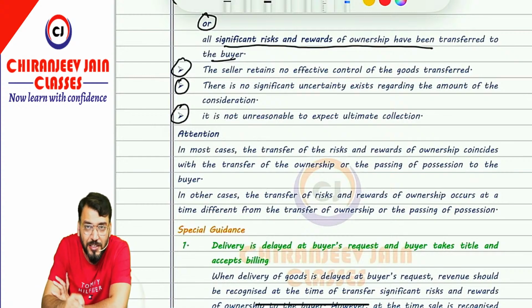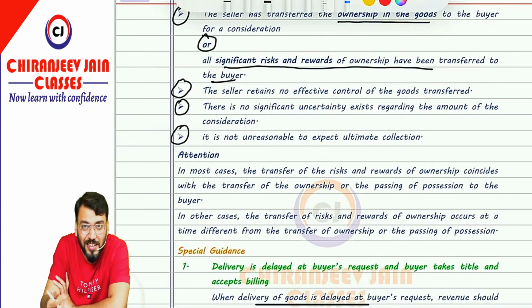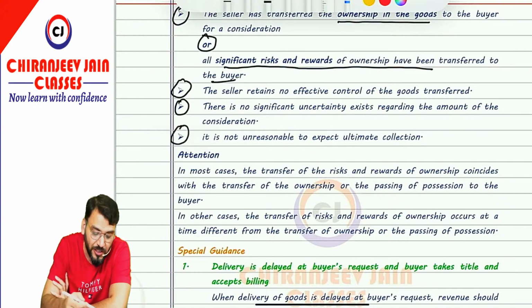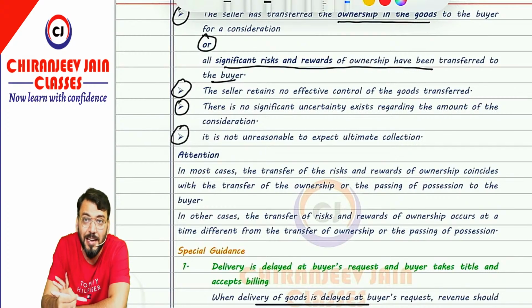Then the third and fourth conditions are very important, and these are the conditions for all revenue recognition. Whatever we do in this chapter, these two conditions will be the same for all revenue recognition. So what is the third condition? There is no significant uncertainty regarding the amount of consideration. Means the amount of consideration should be determinable, and there should not be any uncertainty regarding it. Fourth condition, it is not unreasonable to expect ultimate collection. Means it is probable that the entire amount will be collected.